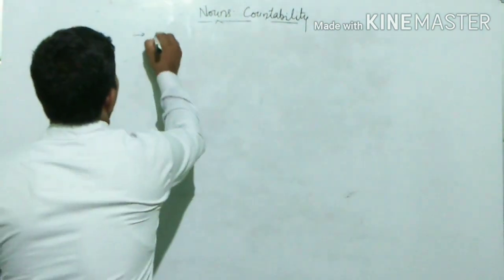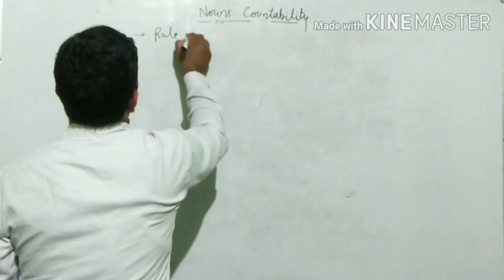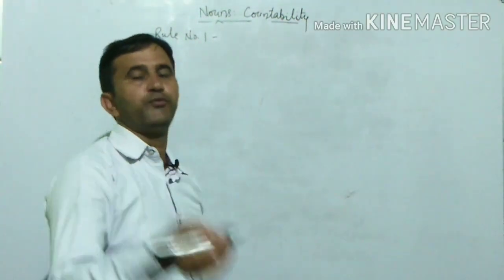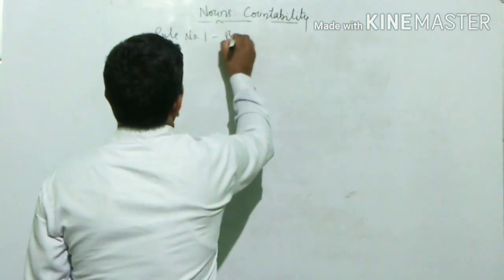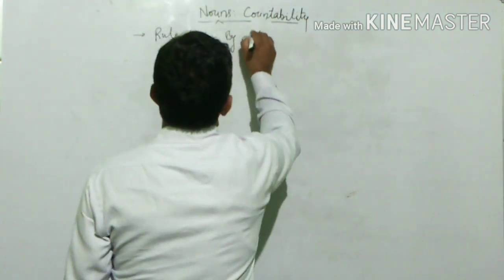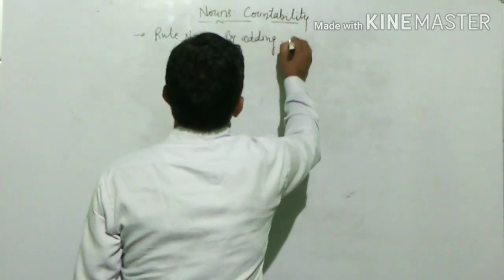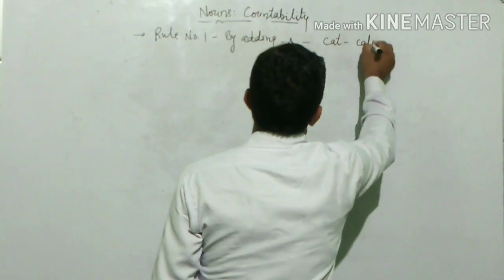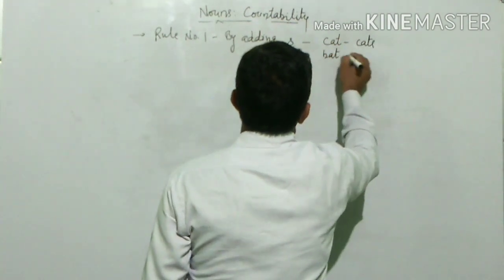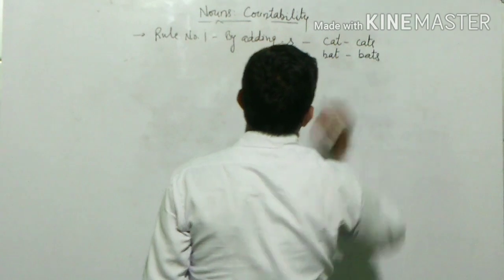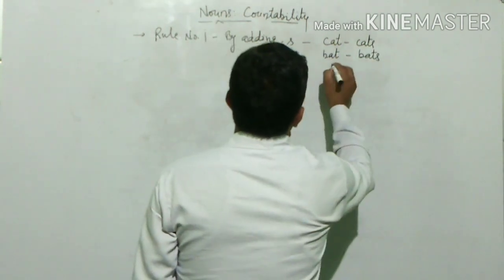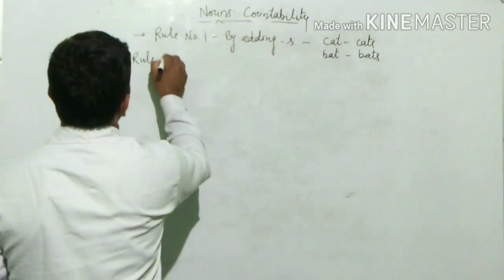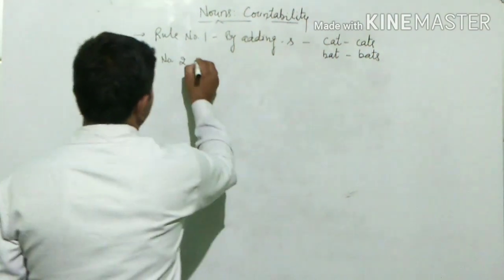Rule number one. Most nouns are changed into plural form by adding s. For example, cat, cats, bat, bats, etc. Rule number two.